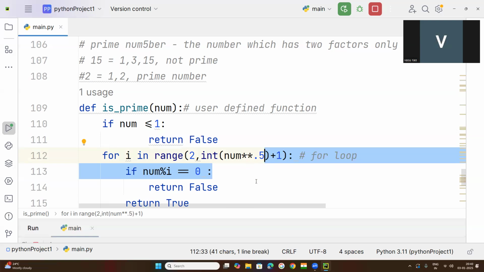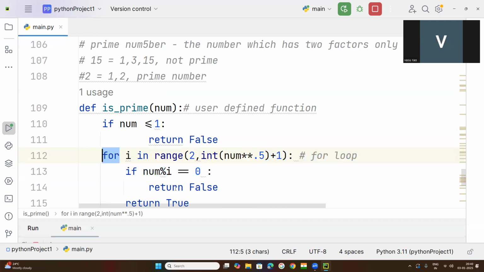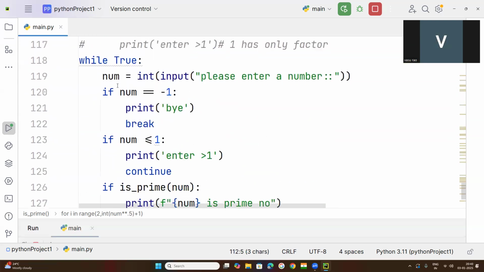A while loop is used when you don't know how many times the user will be asked to enter a number, until the user quits the program.